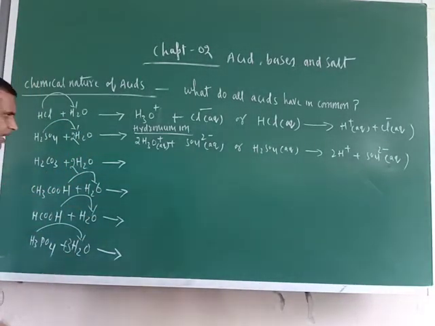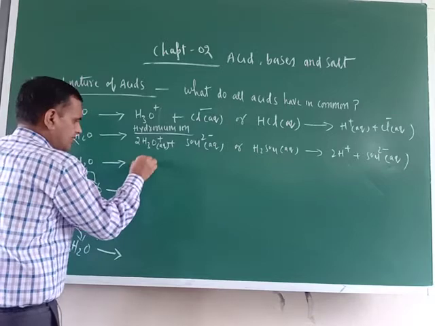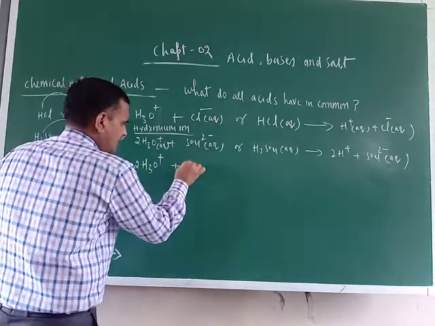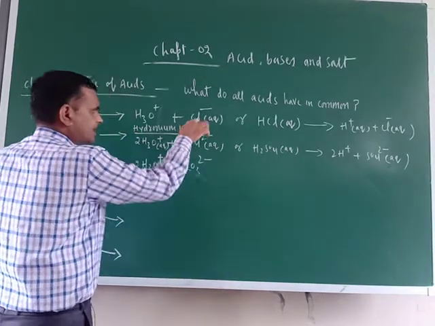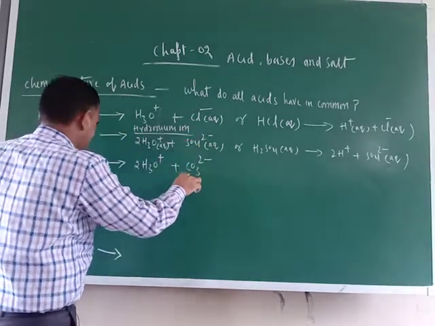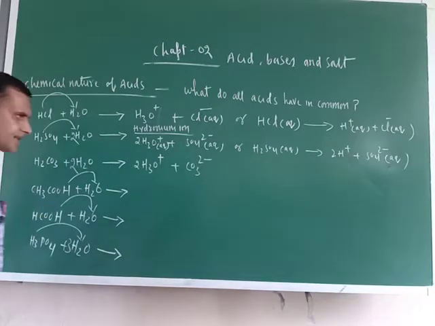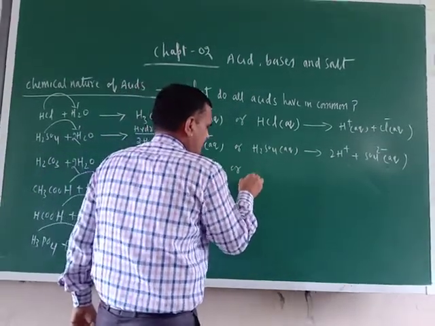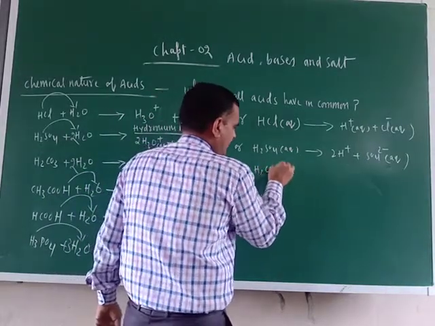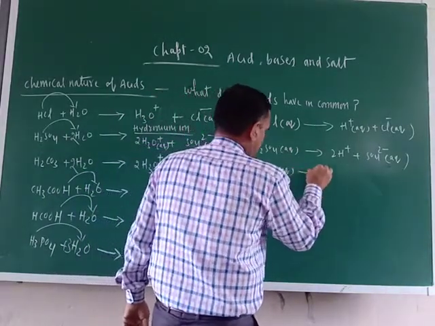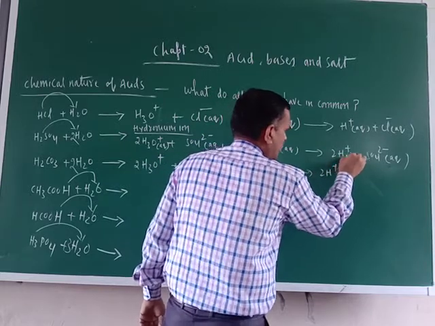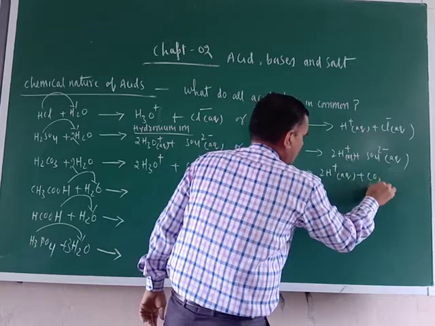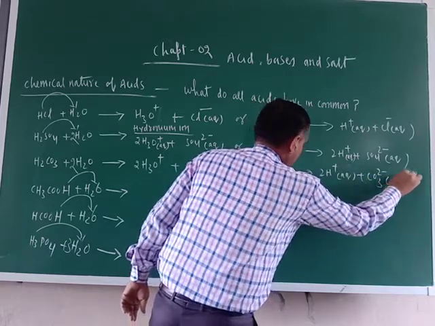Now here also what is there? Two molecules of H3O positive, hydronium ion, plus CO3 2 negative. This is chloride ion, this is sulfate ion, this is carbonate ion. Now the same reaction can be written like that also: H2CO3 aqueous, and here 2H positive aqueous and CO3 2 negative aqueous.